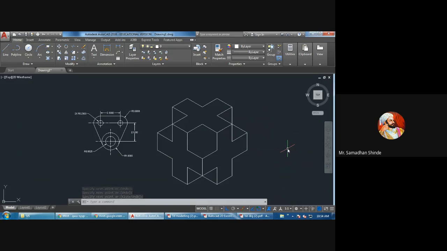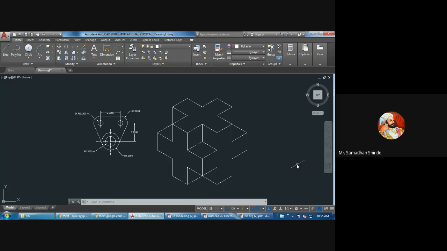Is anything remaining? Yes, one is remaining, from this to this and this to this. Just check now whether anything is remaining.